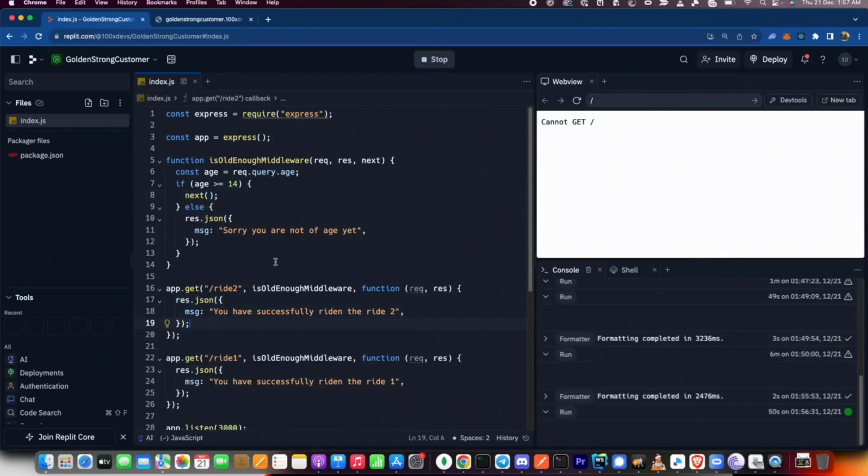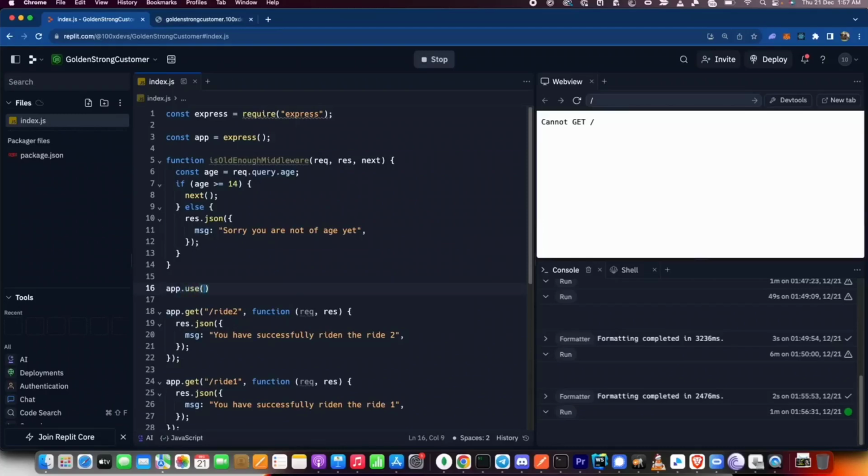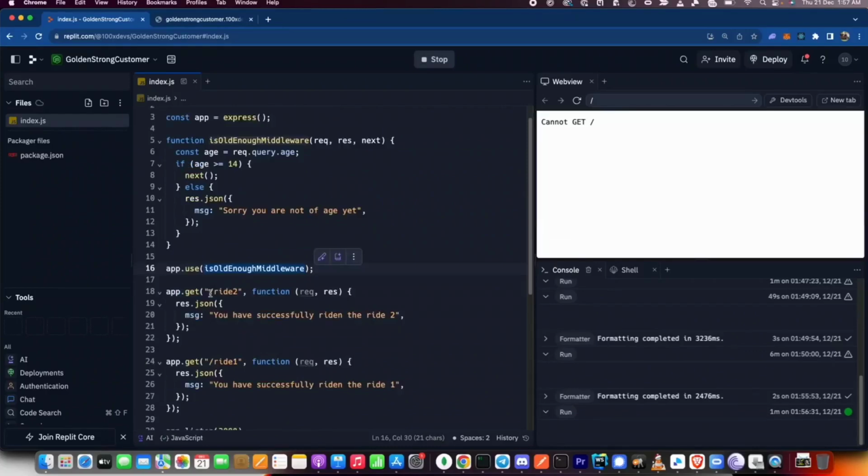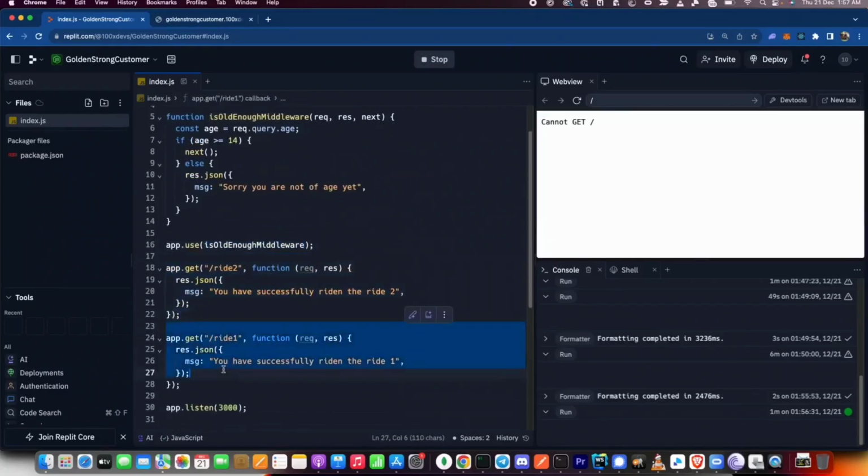There are different sorts of things that you can introduce here. For example, if a certain middleware needs to go on every route, then you just remove the middleware from all these individual calls and you call it on top. App.use this. The whole app, please use this. This is the first middleware for this guy also, and for this guy also. And if there's another route below this, for that guy also. That's one new way to introduce middlewares into each one of your routes. You can either define them individually or you can define an app.use at the very top.